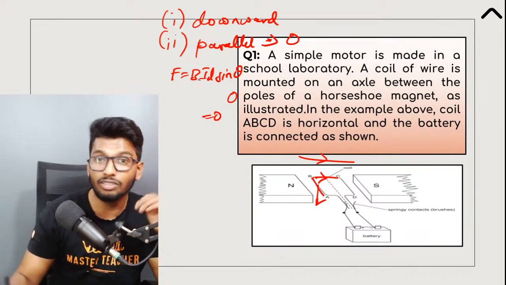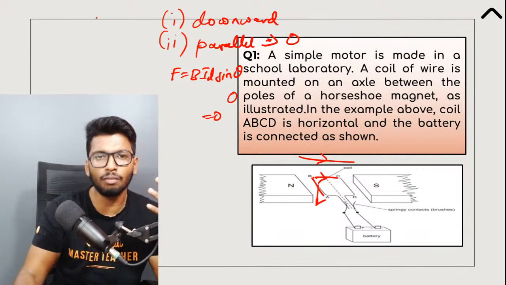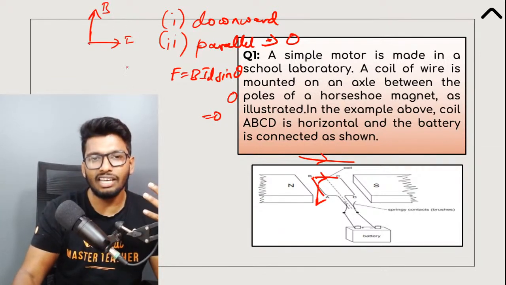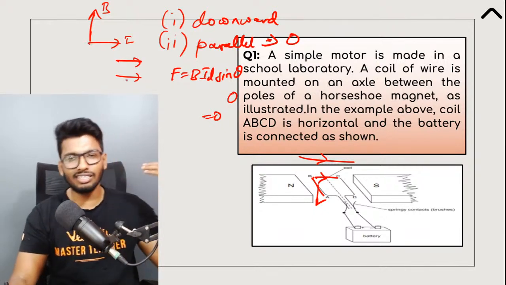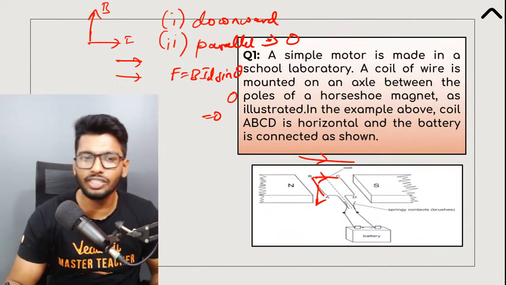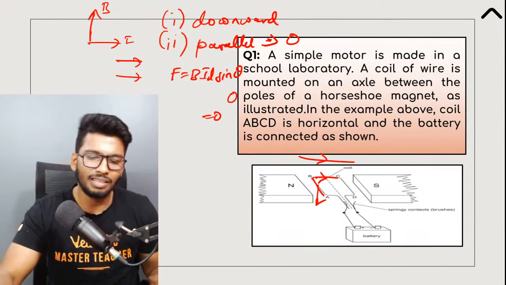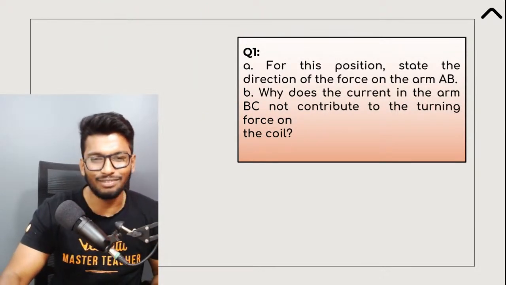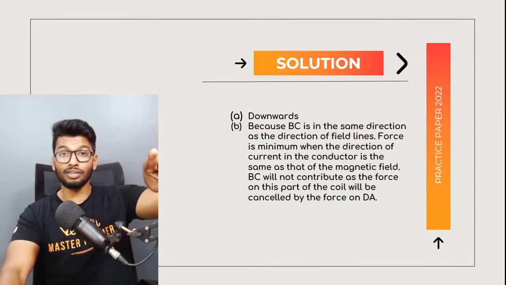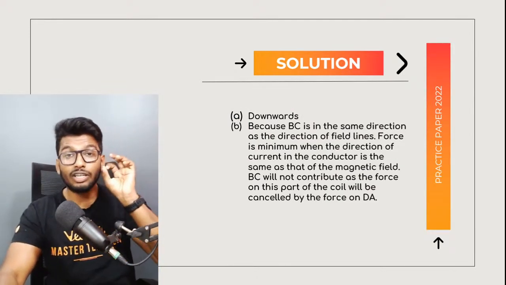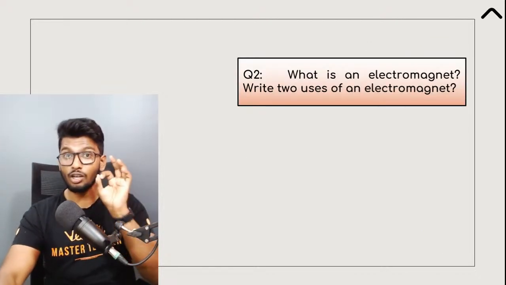The Lorentz force is maximum when the magnetic field and current are perpendicular to each other. But if they're in the same direction, when they're parallel to each other, there'll be no force whatsoever, because the angle between them is 0. All right, that is the answer for that. Super important, guys. While you're explaining the working of a motor, you also need to mention this as well. So please don't forget that.